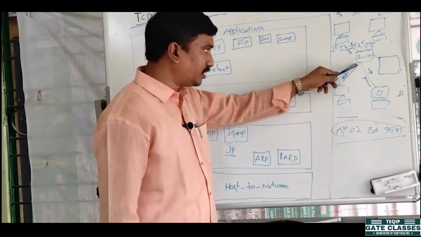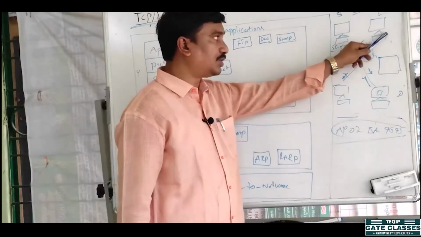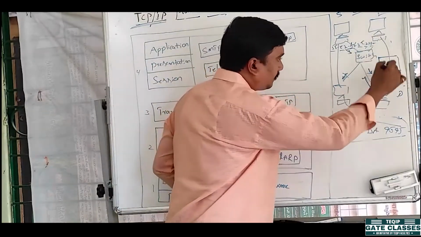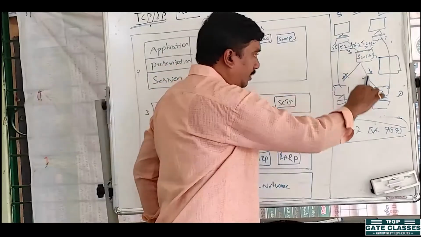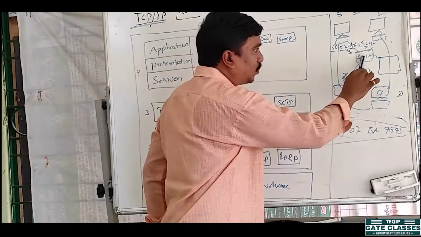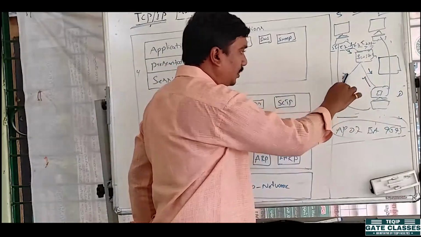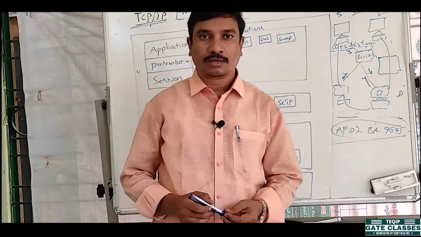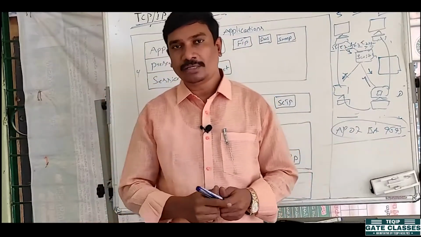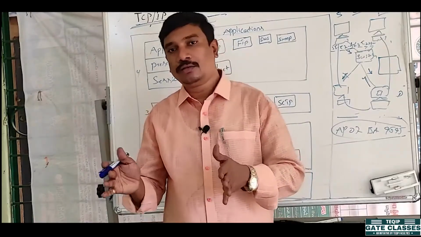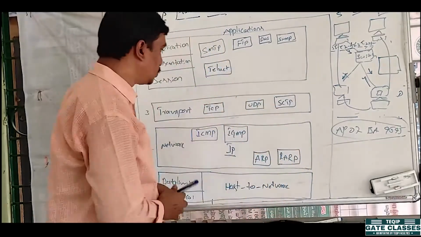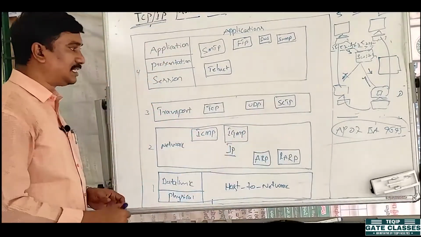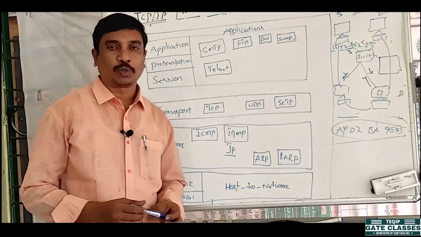One packet goes in this direction, another packet goes in another direction, and we have another path also. Finally they reach the destination. That is the meaning of connectionless, right? Whereas in connection oriented, all the packets move in the same direction only. So that is TCP and UDP.